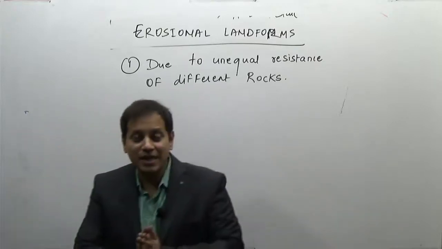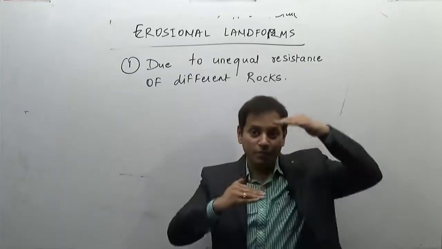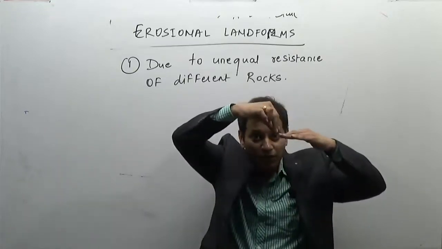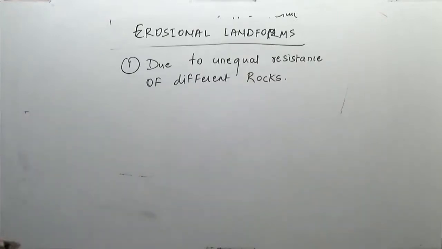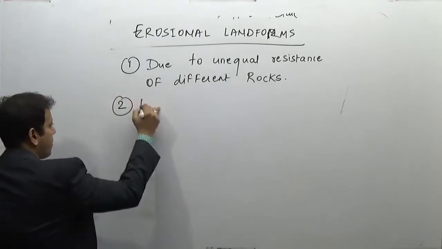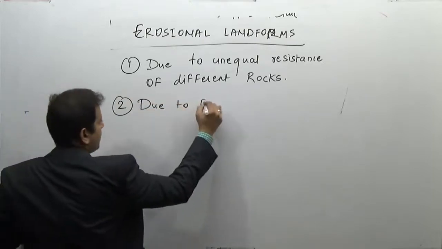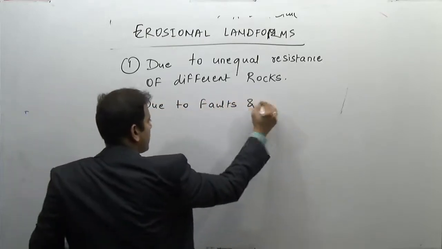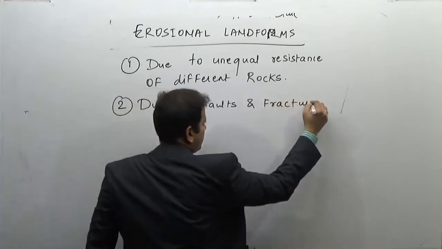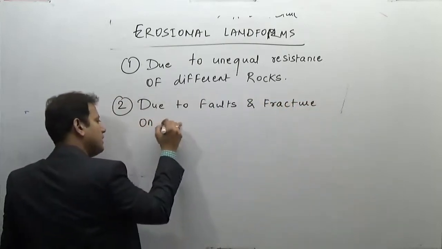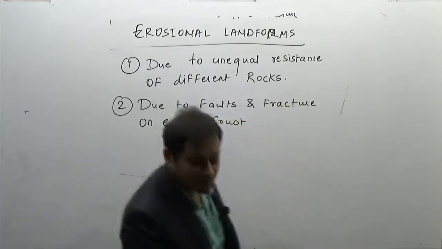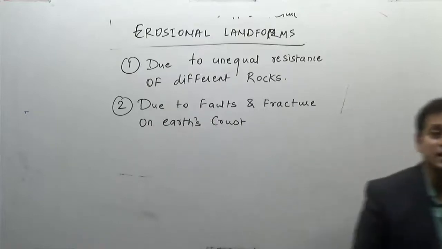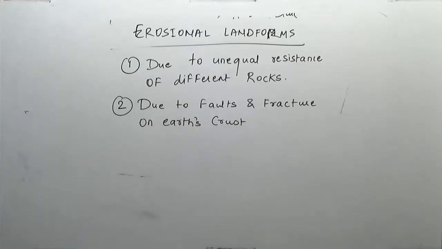Very simple to understand. Due to faulting, rift valley, block mountains, the river which flows over the block mountains falls on the rift valley, making a waterfall. The second reason is due to faults and fractures on the Earth's crust. Due to the fault and the fracture on the crust of the Earth, this is the second reason for the formation of a waterfall.